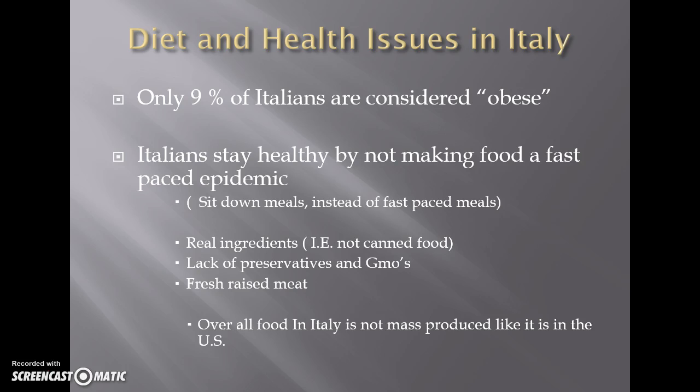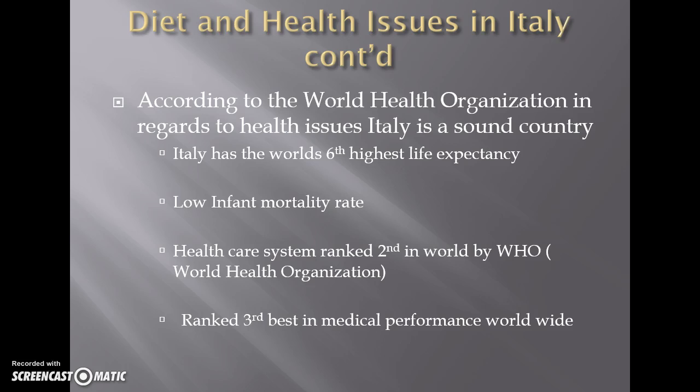They use real ingredients, not canned food. In Italy, there is generally a lack of things that do not belong in food, such as preservatives, GMOs, and in general, they use only fresh-raised meat. Overall, food in Italy is not mass-produced like it is in the United States.